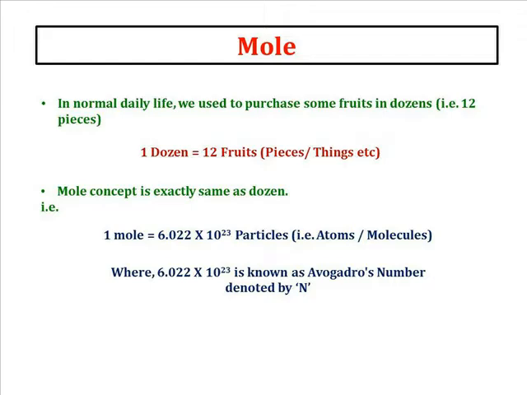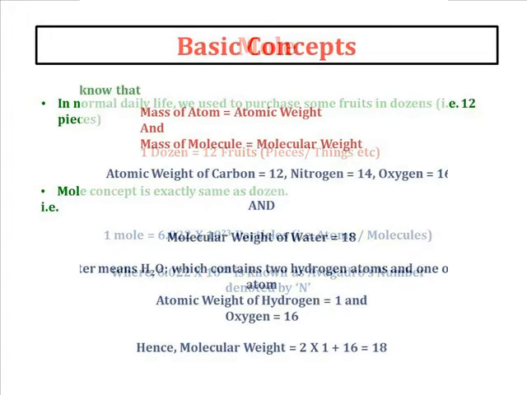One mole is equal to Avogadro's number of particles. And what is Avogadro's number? Avogadro's number is 6.022 into 10 raised to 23 particles. Hence, 1 mole contains 6.022 into 10 raised to 23 particles. It may be atom or molecule, anything.